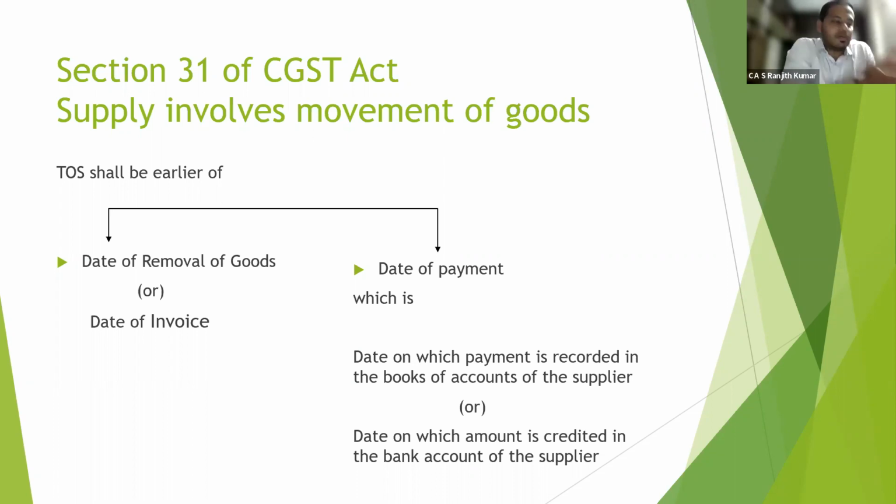Wherein it says that when supply involves movement of goods, which means ஒரு இடத்துல இருந்து இன்னொரு இடத்துக்கு நீ goods transfer பண்ற or ஒரு shift பண்ற. So அது shift பண்ணும்போது when that supply attracts, so when time of supply attracts, nothing but date of removal of goods or date of invoice or date of payment. The date of payment criteria you already knew, whichever is earlier. We will get to the example later. So in case of supply involving movement of goods, the time of supply shall be the earlier of date of removal of goods or date of invoice or date of payment, whichever is earlier.